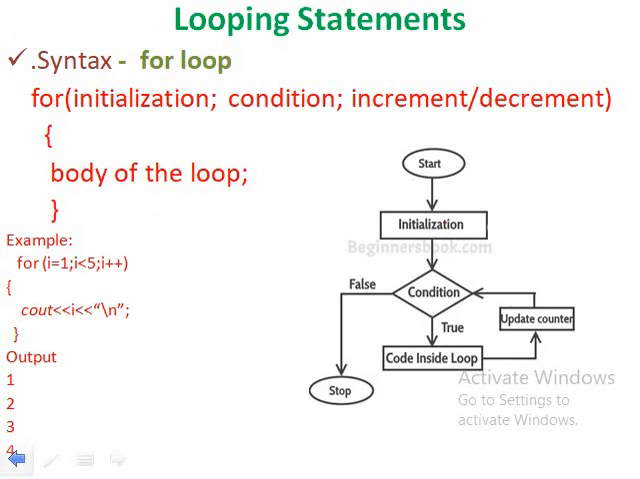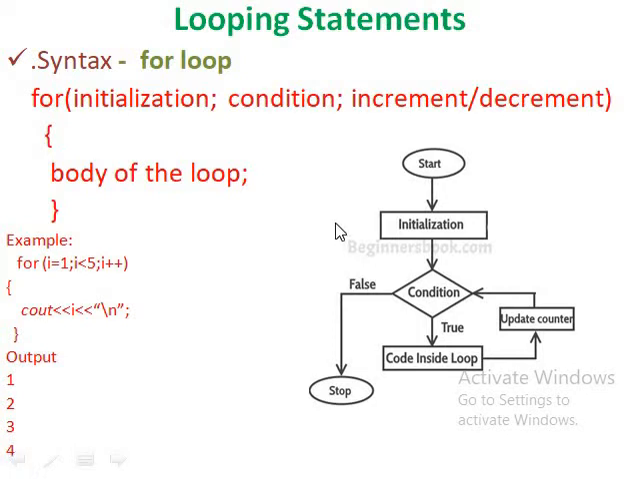Then the for loop. Syntax of the for loop: for, initialization, condition, increment or decrement. Every part should be separated by a semicolon. Then the body of the loop goes within the braces. Every loop, whether for loop, while loop, or do while loop, contains four sections: initialization, condition, increment or decrement of the counter variable, and the body of the loop. The only difference is the position of those things in different kinds of loops. In the for loop, the initialization, condition, and increment or decrement lie in a single line.